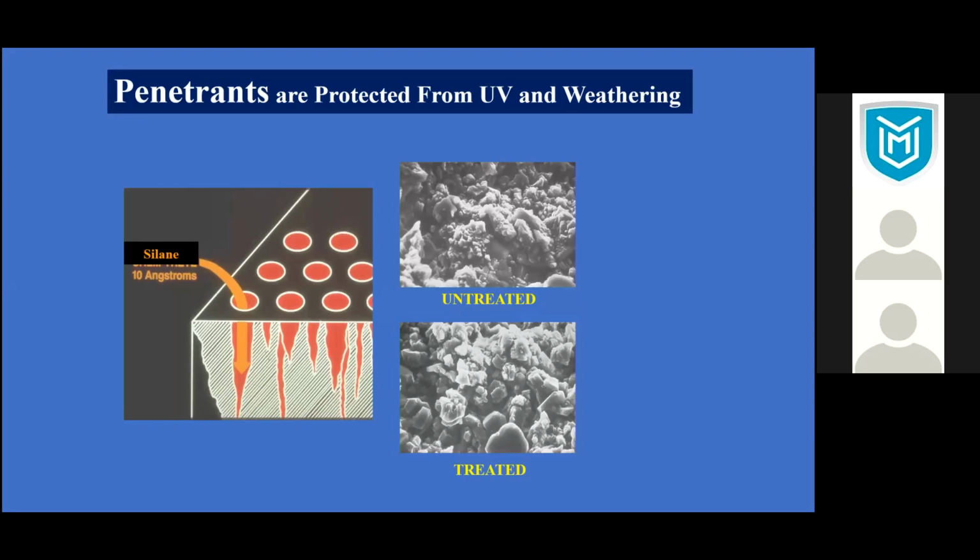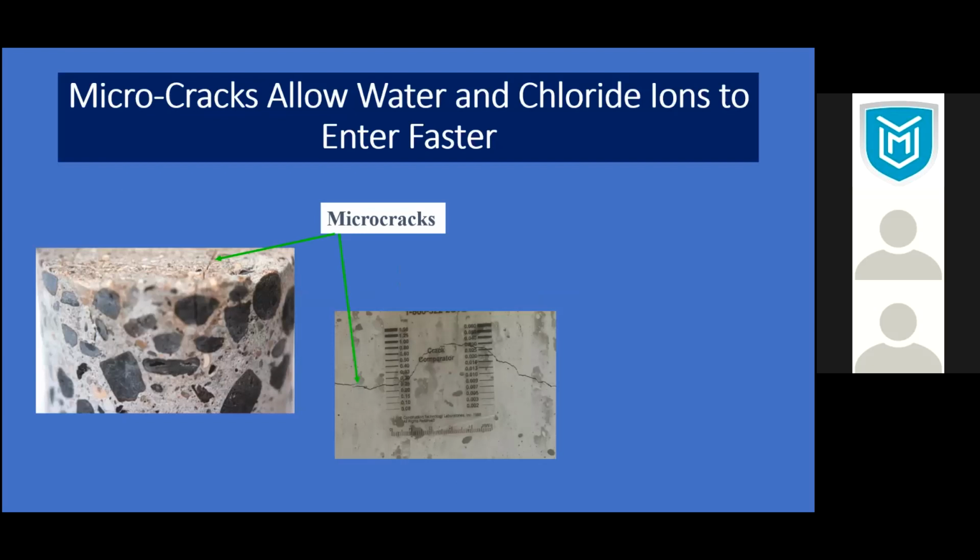If you have 1 millimeter of penetration, it is a 10,000 nanometer layer, and each layer is 10 angstrom. So you have 100,000 layers before the water can go in. It has to pass through all of that. And there is no change in the surface porosity. That's exactly what this micrograph shows.